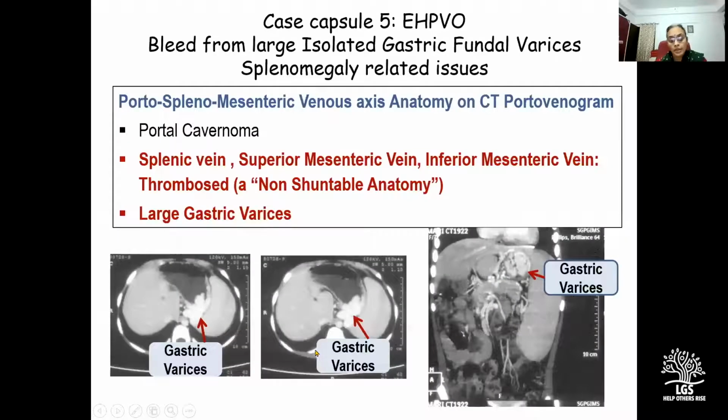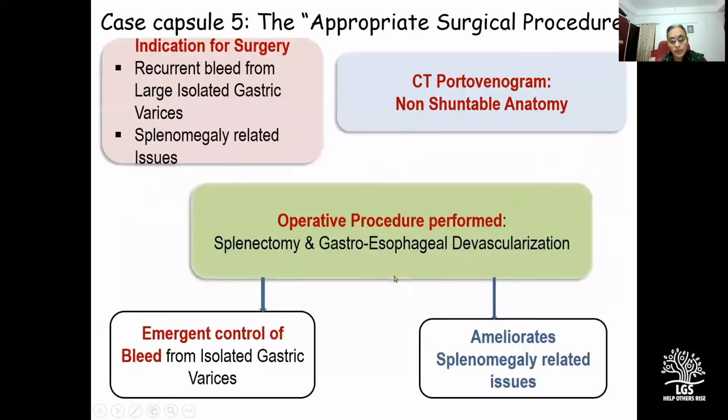And on CT portovenography, unfortunately, the splenic vein, the superior mesenteric vein, and the inferior mesenteric vein, all 3 veins were thrombosed, and there were these large, formidable looking gastric varices. So we elected to do splenectomy with gastroesophageal devascularization, because it would take emergent control of bleed from isolated gastric varices, and would also take care of issues related to massive splenomegaly.